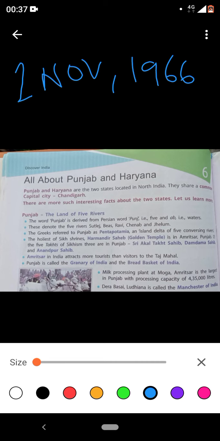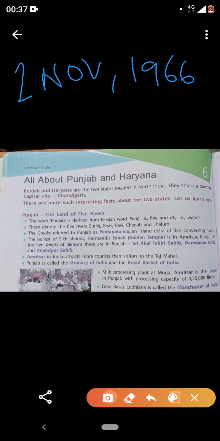Because on 1st November 1966, Punjab and Haryana got separated from each other and were made two different states. So can we conclude that Punjab and Haryana were created on 1st November 1966? Now we will discuss Punjab and Haryana in detail.